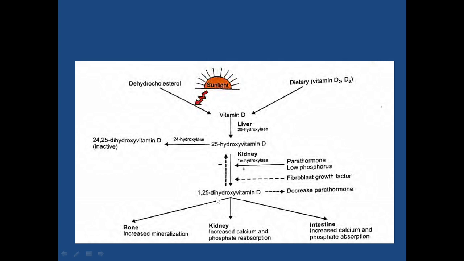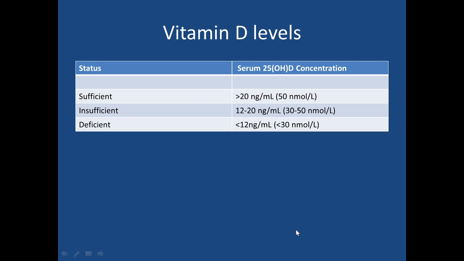This 1,25 dihydroxy vitamin D also stimulates osteoblasts inside the bones and increases bone mineral deposition, and due to this increase in osteoblast activity we can find increased alkaline phosphatase. So this increases mineralization inside the bone, it increases calcium and phosphate reabsorption from the kidneys, and in the intestine it increases calcium and phosphate absorption.